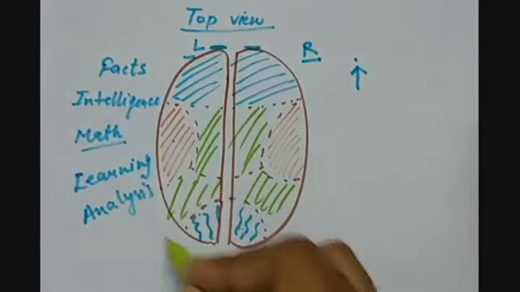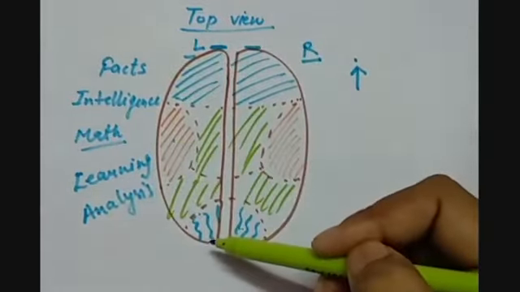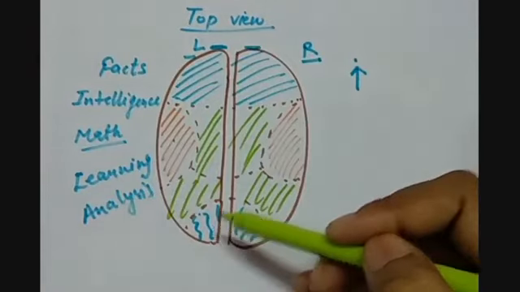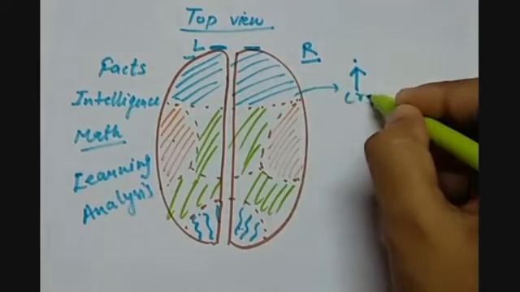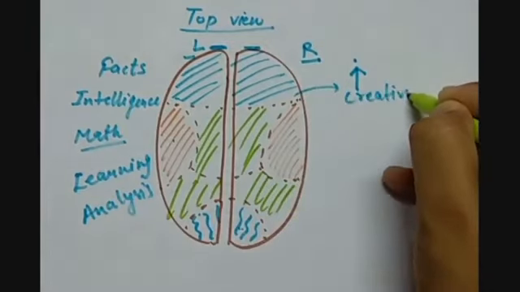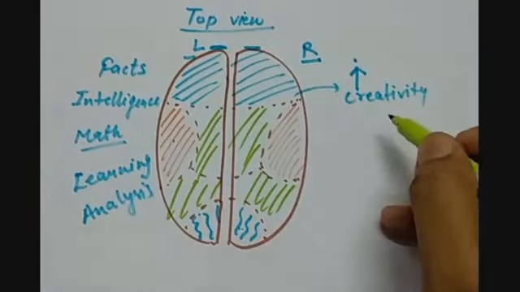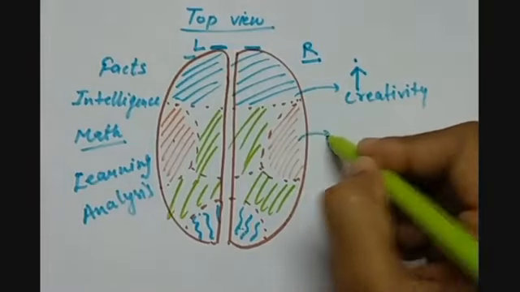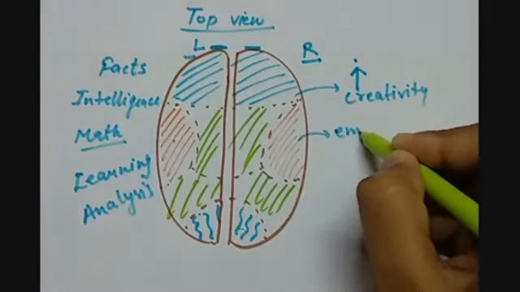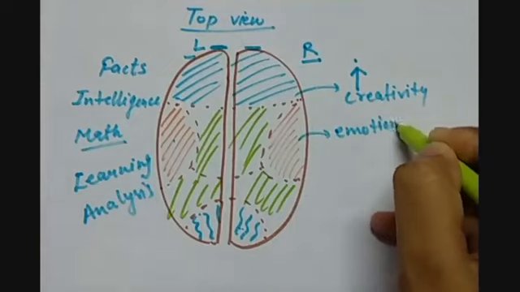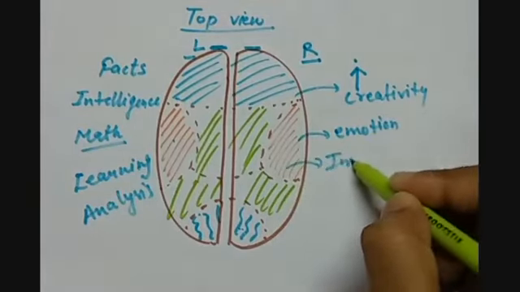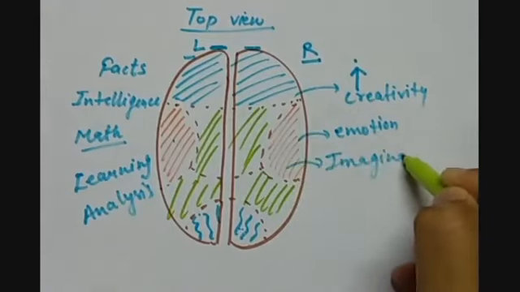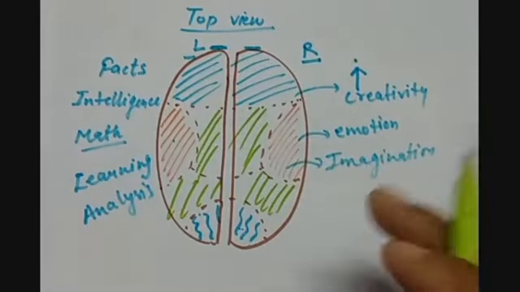All are done with the help of the left part of the brain. Then the right part performs various things like creativity or some kind of art. Emotions and feelings are shown by the right portion of the brain. Imaginations are also performed by the right portion of the brain.